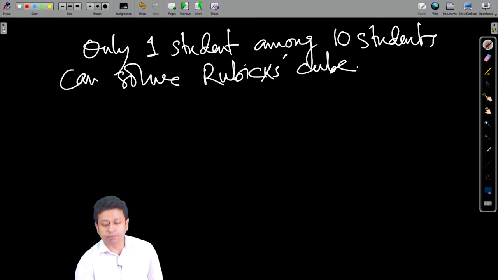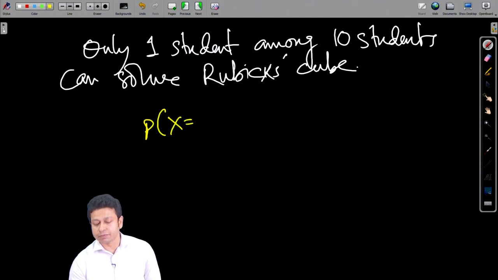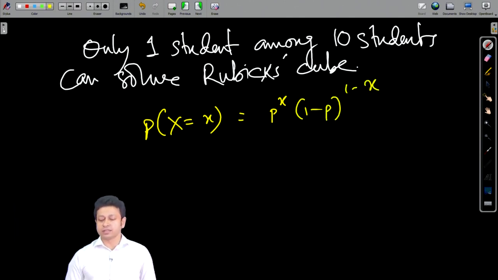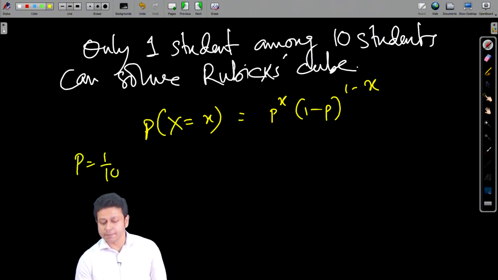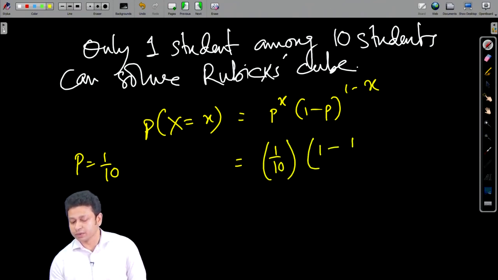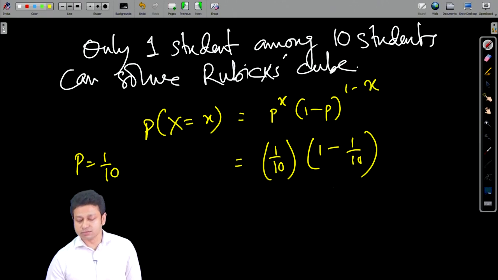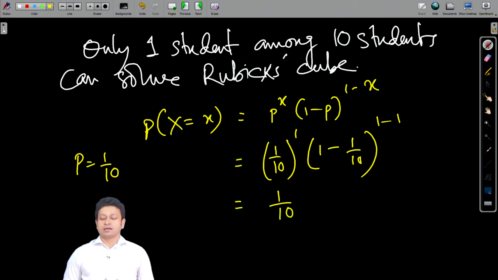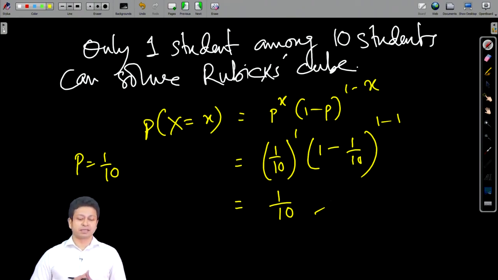But if we use the probability mass function for Bernoulli trial, where we wrote P of x is equal to p to the power x, into 1 minus p to the power 1 minus x, and if I use p here as 1 by 10, the value is going to be 1 by 10, and here it is going to be 1 minus 1 by 10 to the power 1 minus 1, since x you have drawn 1, and you are going to get 1 by 10, right. So, exactly the same result, but this is how we actually represent the problem as a Bernoulli trial. So, that is the purpose of giving this example.